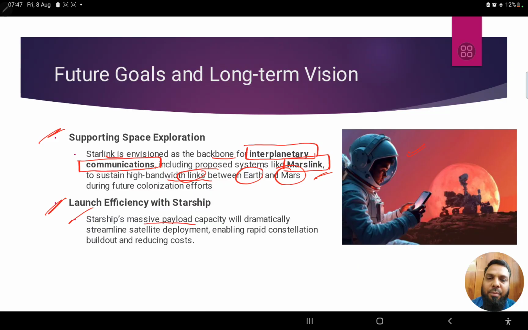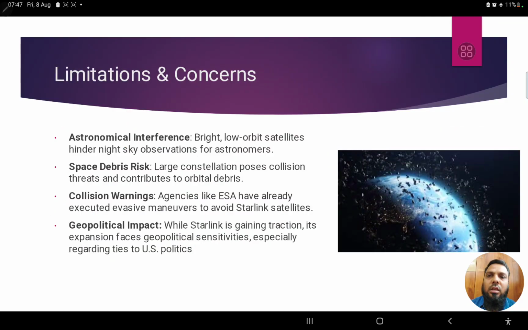Again, efficiency with the Starship as well. Starship has a massive payload capacity with dramatically streamlined satellite deployment. It's a type of rocket which deploys these satellites, enabling rapid constellation build and reducing the cost. So this Starship is a particular type of rocket which can carry many such Starlink satellites to space at a time, right? So these things are there.